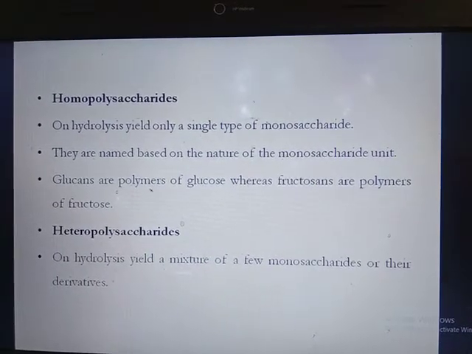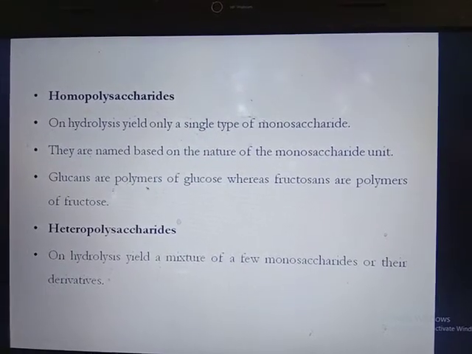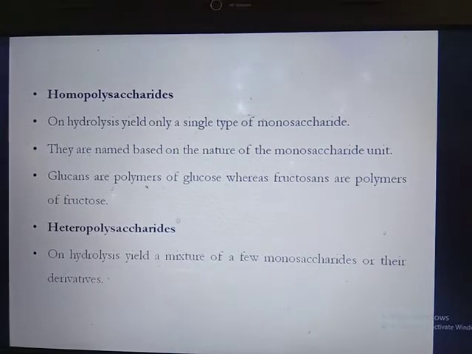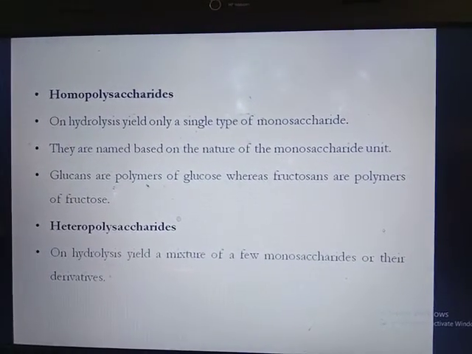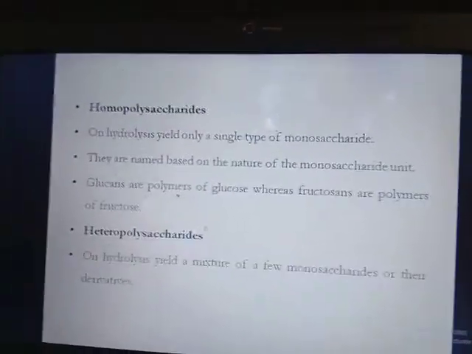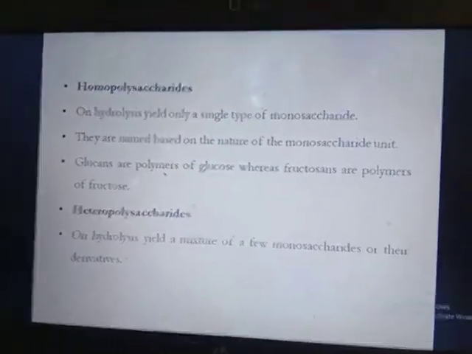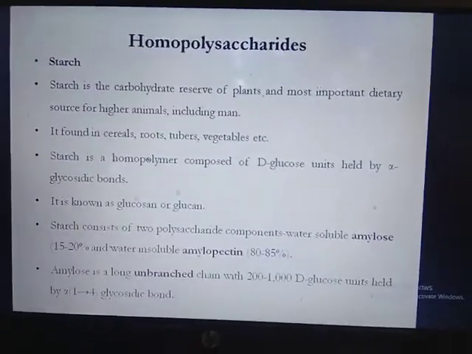Then heteropolysaccharides. Heteropolysaccharides on hydrolysis yield a mixture of a few monosaccharides or their derivatives. It means in heteropolysaccharides, different types of monosaccharides exist. First we will discuss homopolysaccharides.